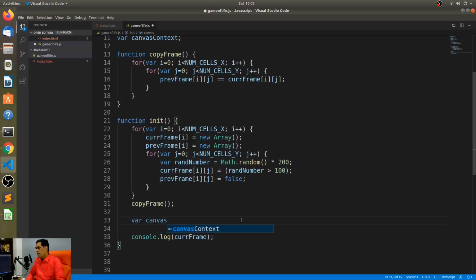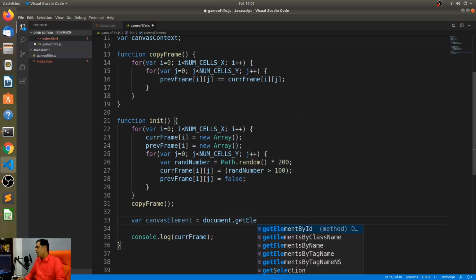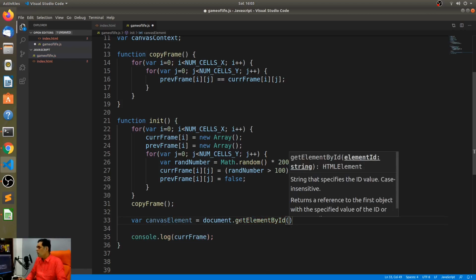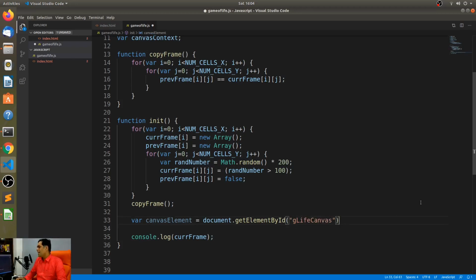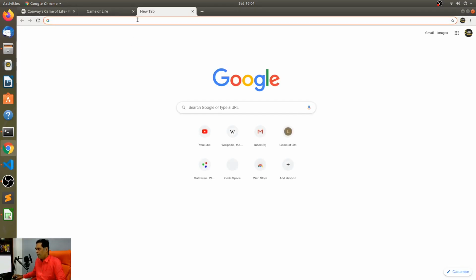The canvas element, we can use the document.getElementById method to get the element within the HTML frame. In the HTML frame, remember when we created it, we created the canvas with the ID glifeCanvas. So we'll just take this glifeCanvas and put it over here. That's the ID that we need to use. So the canvas element has this now, and now we need to get the context from this canvas element. This is a piece of code that I have forgotten. I think it's just canvas.getContext2D. That's it.